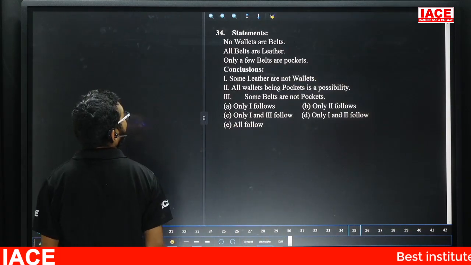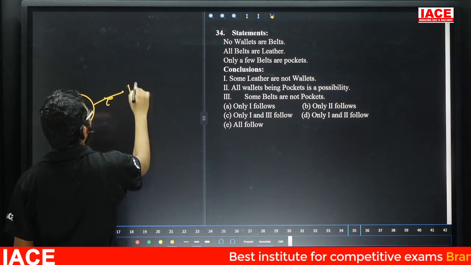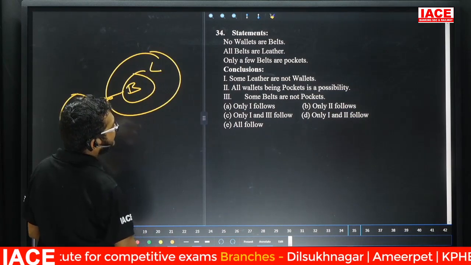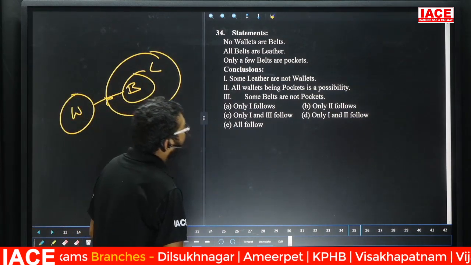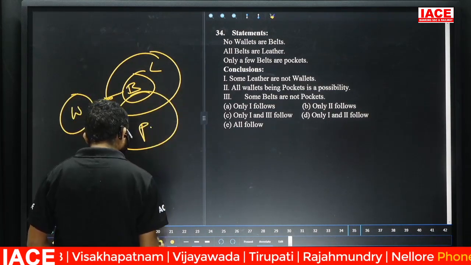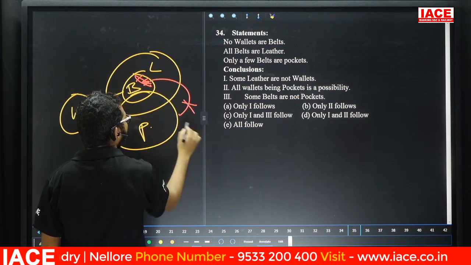Question number 34. Friends, check here. No wallets are belts. No wallet is a belt. All belts are leather. Only a few belts are pockets. Now, some belts are pockets. At the same time, some part of belts is not pocket.